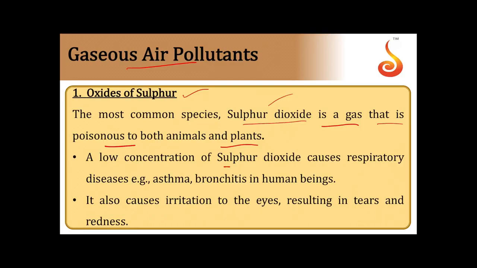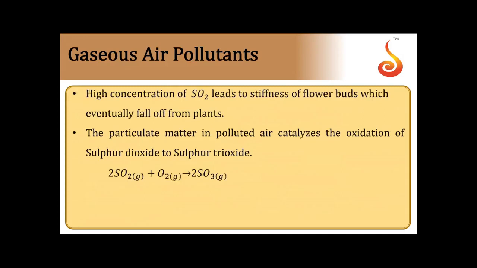A low concentration of sulfur dioxide causes respiratory diseases such as asthma and bronchitis in human beings. It also causes irritation to the eyes, resulting in tears as well as redness. If you take a higher concentration of sulfur dioxide, that leads to stiffness of flower buds, which eventually fall off from the plants.